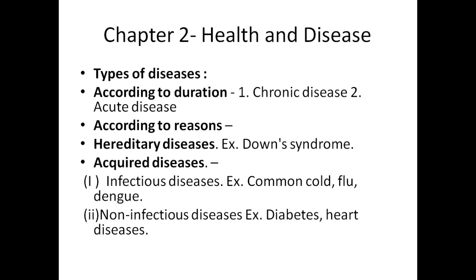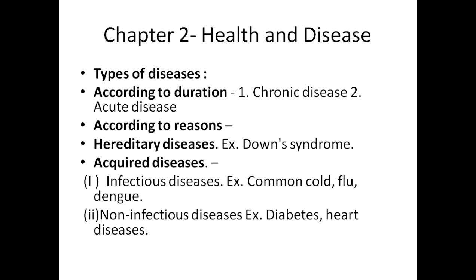A chronic disease has a time schedule for which it will be in our body, but after some time it will self-destroy, whether it is the disease or the virus. But an acute disease is one that affects our body very severely. That is called acute disease. According to reason, there are two types: hereditary disease and acquired disease.